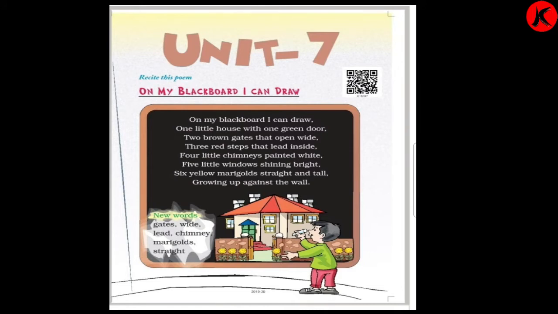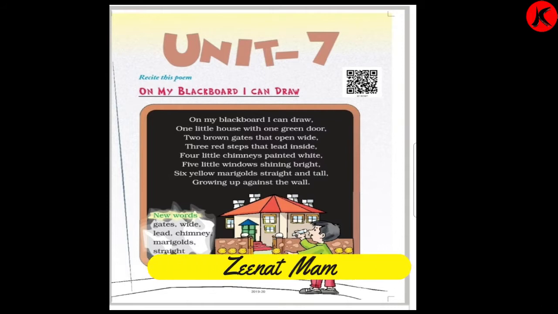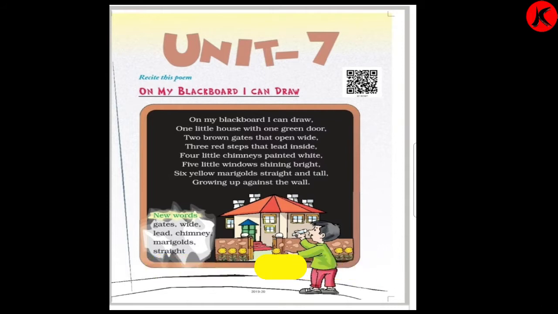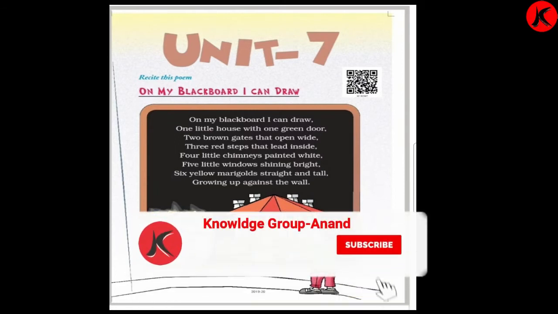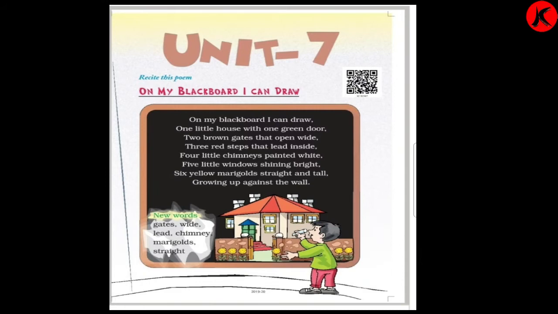Good morning, children. Today we are going to do a new poem, Unit 7. On my blackboard I can draw. Now, the name of this poem is what? Here you can see it is a picture of a blackboard. Here the child is drawing something. Can you tell me what the child is drawing?